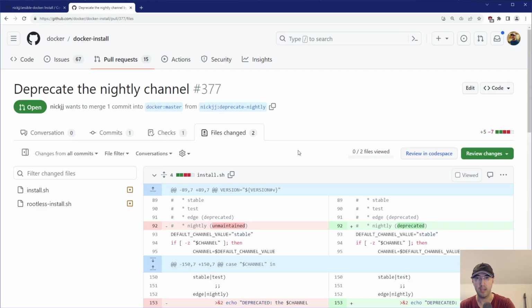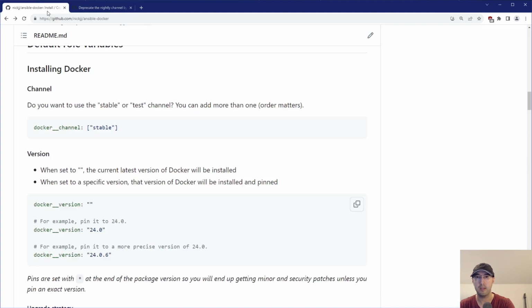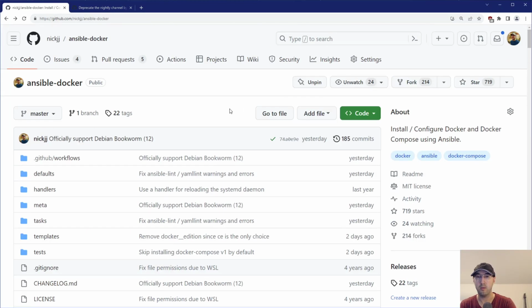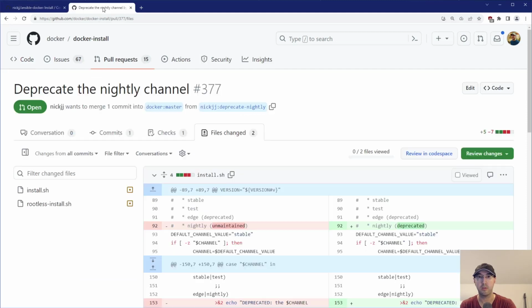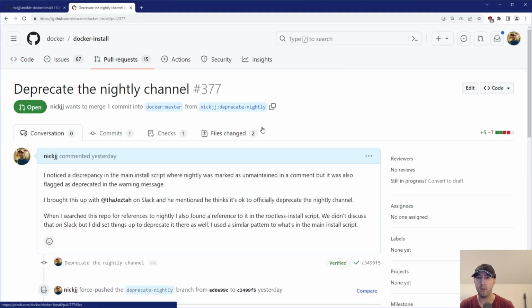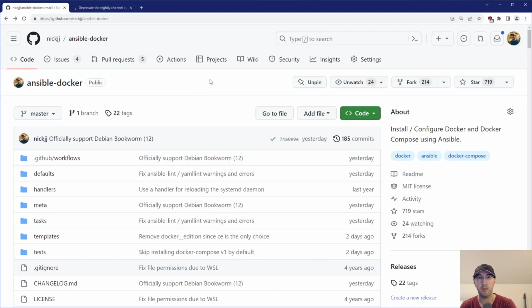And it's really small, not super impactful, but still, it provoked Docker to think about it. That's kind of interesting: should we actually just officially deprecate Nightly? And it turns out that if this pull request gets accepted, then it will, and based on the conversation in Slack, it probably will. They mentioned they think it's okay to officially deprecate it. I'm sure they're going to need to go through whatever internal channels they have at Docker to make that official call. But if not, whatever, it took me 10 minutes to make the PR. And so that's a takeaway there.